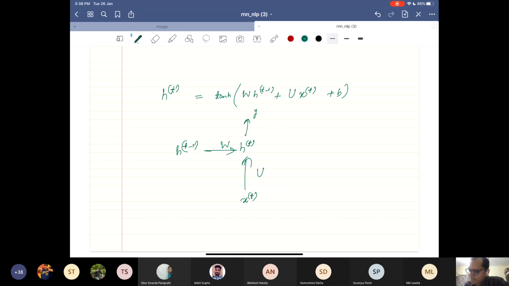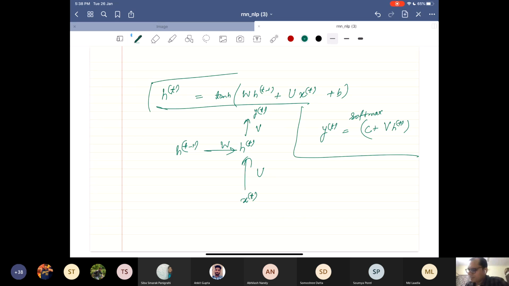And then how do I go from here to yt is simple. So yt is c plus v times ht, and you may do a softmax. That is so easy. This is all your forward propagation. Anyone who can't visualize what is happening?